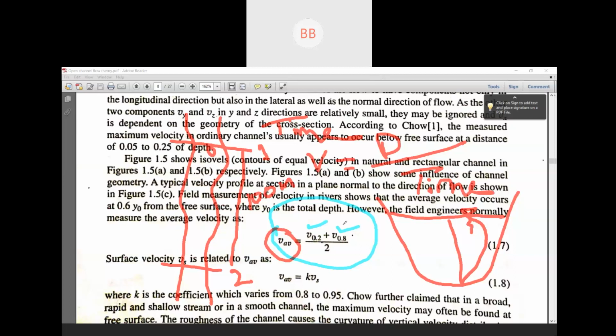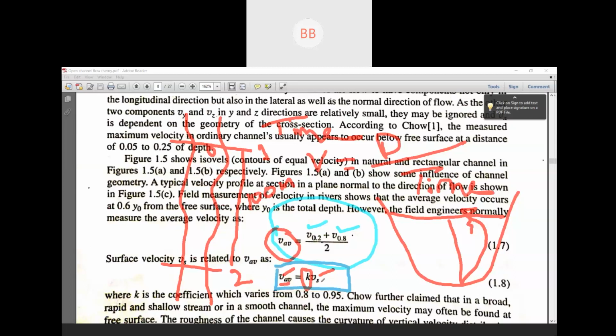So we did a literature review, and we found that two scientists from IIT Roorkee performed one experiment and came up with a relationship between surface velocity and average velocity. You can see this expression. This is the average velocity and this is your surface velocity. If you multiply it by a constant, you will get the average velocity.